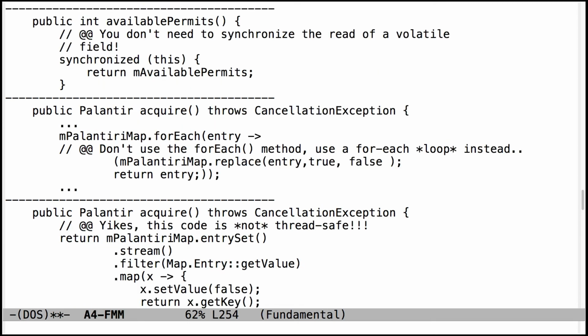Okay, now we're into the really fun stuff. So it turns out that the acquire method for this concurrent hash map version of the Palantir Manager is really, really simple. It's subtle, but it's really simple. So the first thing is you don't need to be using the entry set here. And you also don't want to be using the forEach method either. You want to use a for each loop, not the forEach method. Otherwise, you get yourself into trouble.